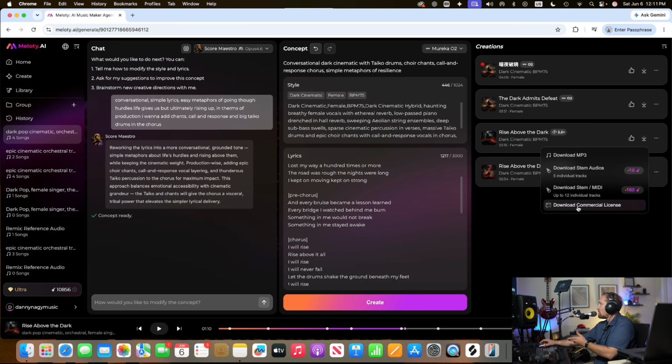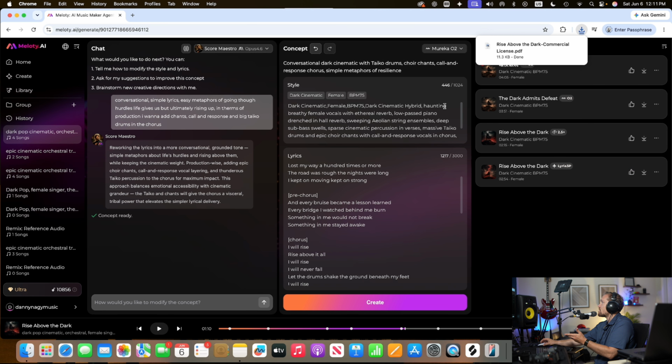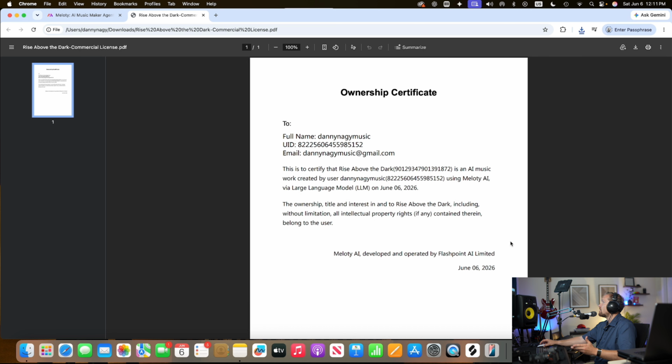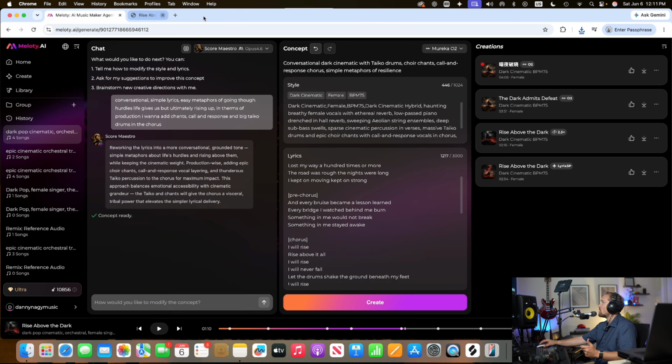and work off of it so you can change based on your taste and tweak it however you want it. And you can also get and download your commercial license. This is what it would look like. Let's see it. This is what it looks like. But let's go back and let's quickly hear the O2, Mureka O2, and Mureka O2 also gives you FLAC. So you get MP3, FLAC, audio stems, stem MIDI, and the commercial license.